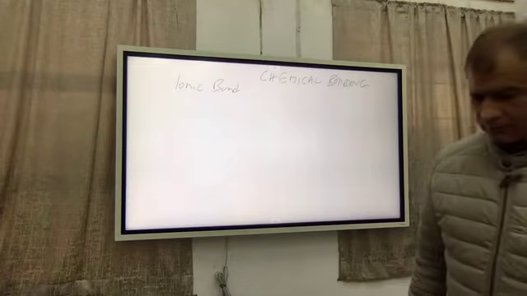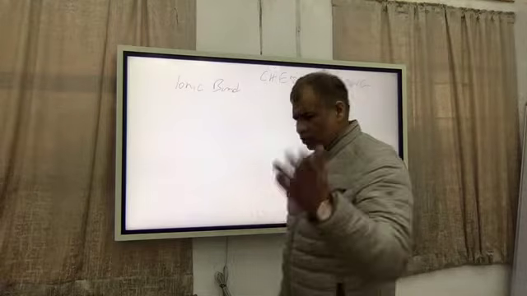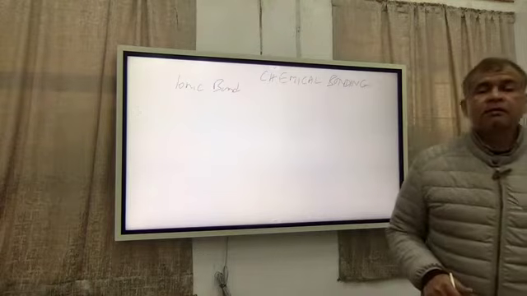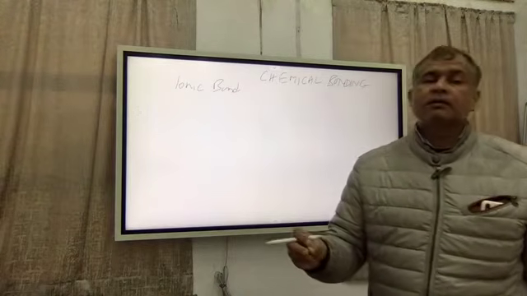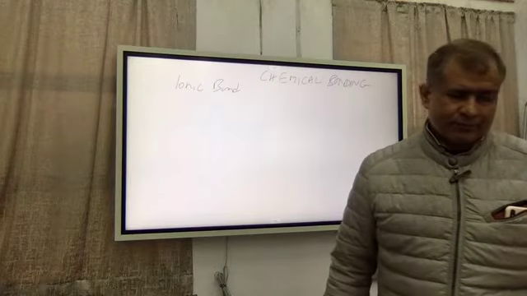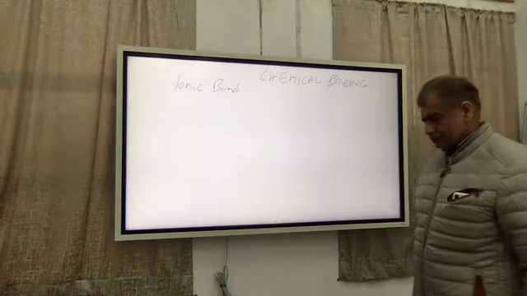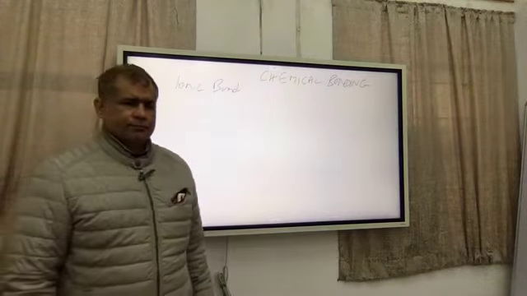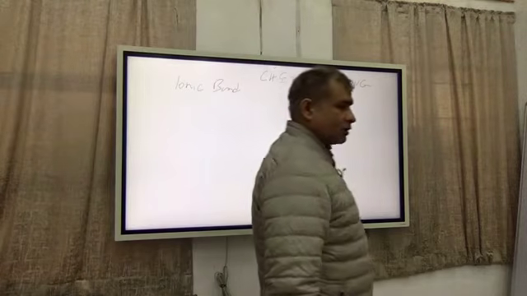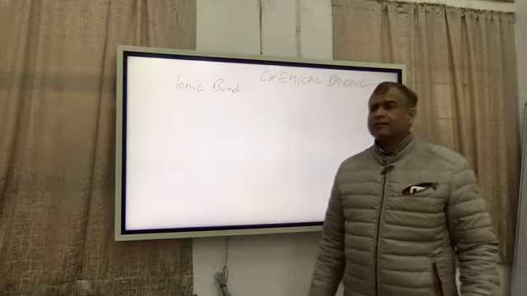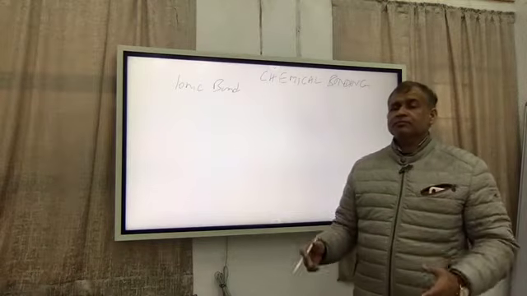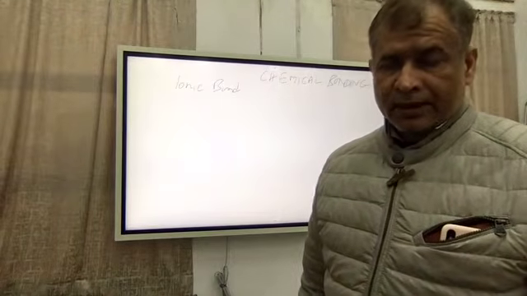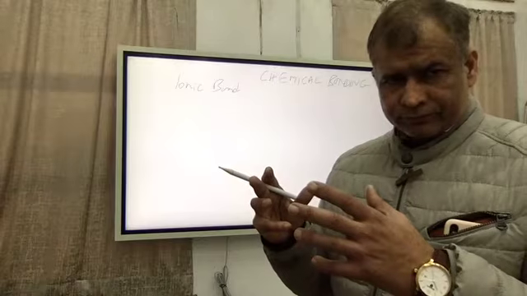So you will note down some properties of ionic compounds, or in brackets, substances which are supposed to contain ionic bonds. Number one, they are soluble in polar solvents. Why are they soluble in polar solvents? Because their atoms are charged, because the atoms which make them are considered as charged spheres, and charged spheres are joined together to make the bond,